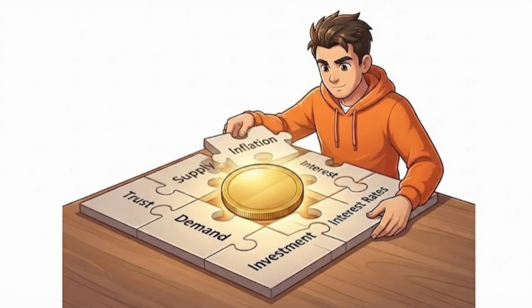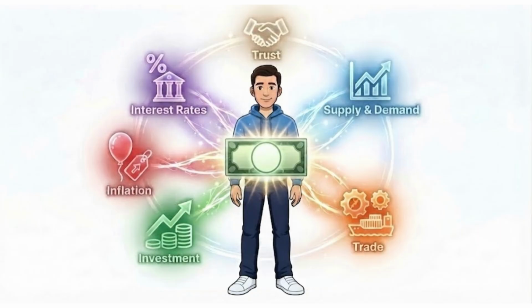Okay, I think I finally get it. Every chapter answered a different piece of the puzzle. But before we finish, can we connect everything together just once so I can see how all these ideas combine to decide the value of a currency? Absolutely, because currencies don't move because of one factor. They move because many different forces are working at the same time. So before we end, let's put the entire picture together.